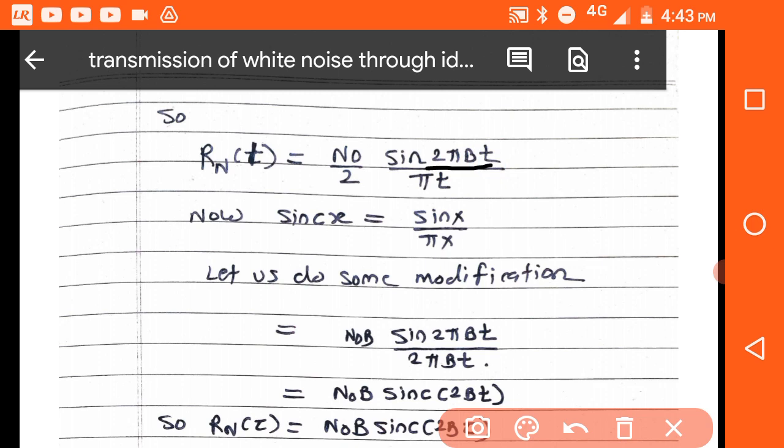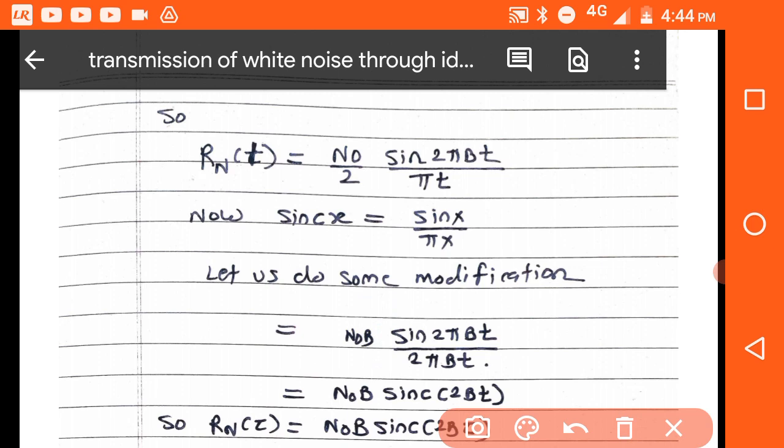here pi is there, pi t is there, so what we are going to write is, instead of sine 2 pi bt, here sine 2 pi bt is there, we will take 2 here, so that becomes 2 pi, and b also we are going to take here and multiply with b.